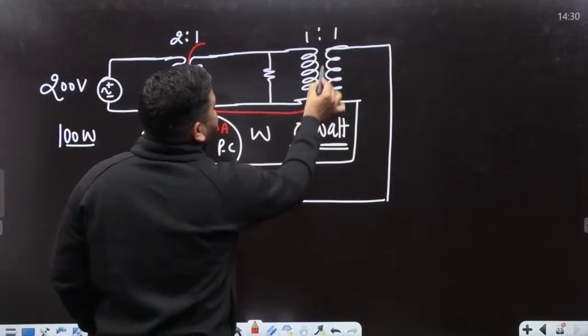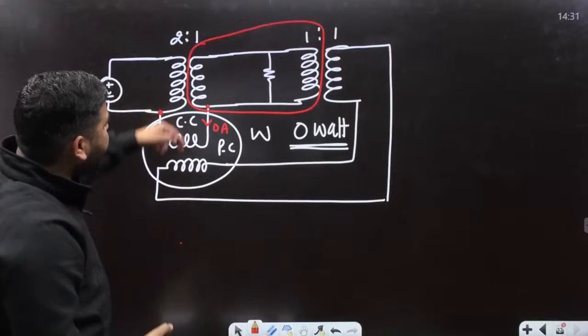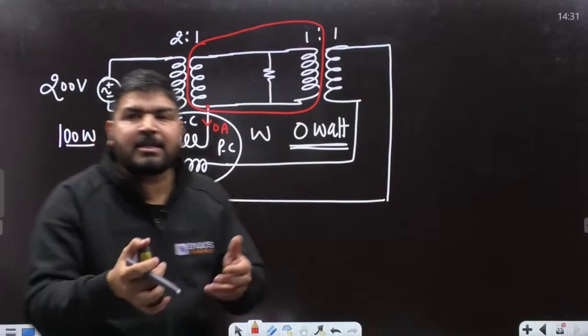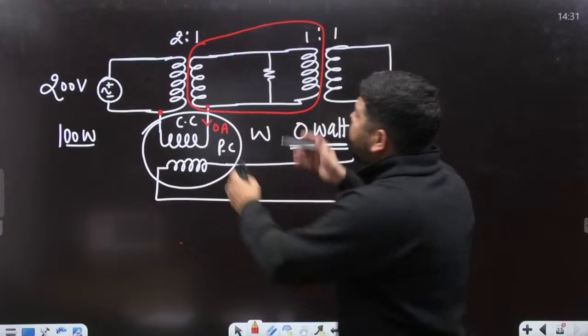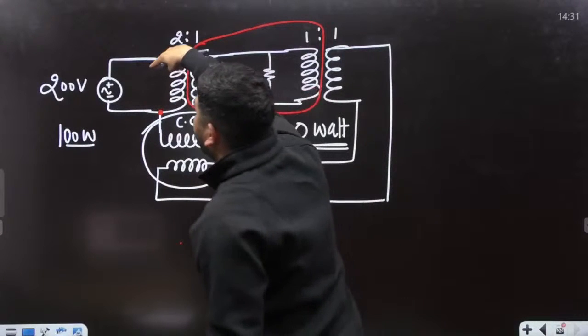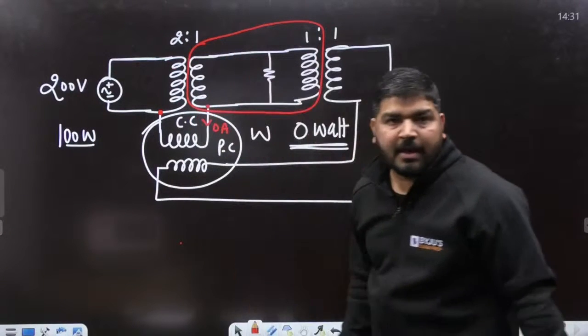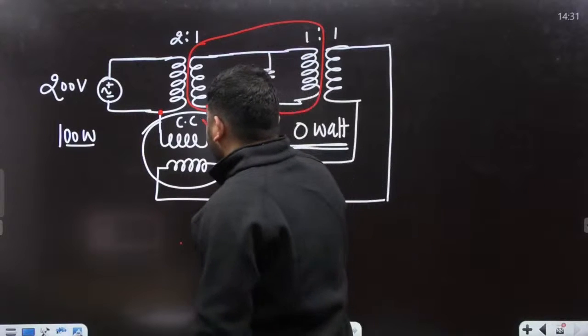This is a closed circuit. In the closed circuit, if there is a leaving current, then there must be entering current. But there is no entering path. There is no return path from this circuit to this circuit. There is no return path. So the leaving current will also be 0. So this current is 0.